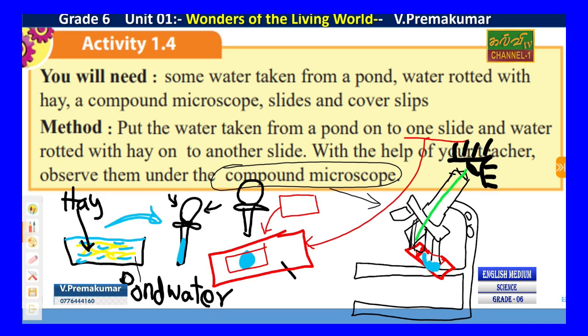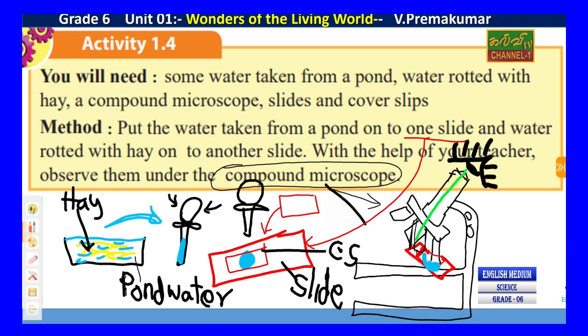This is the slide, a small tiny glass, and another cover slip, this cover slip. And this is the compound microscope, and this is the stage, and we will study it later. Anyway, this is the experiment.